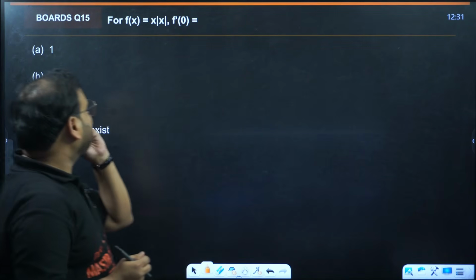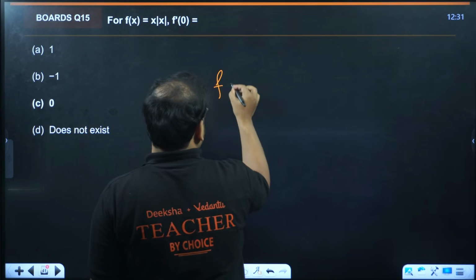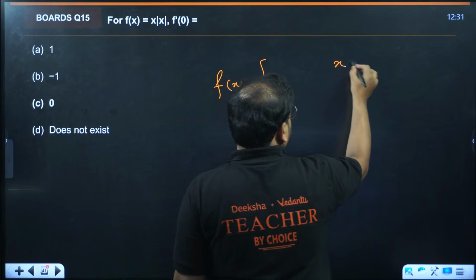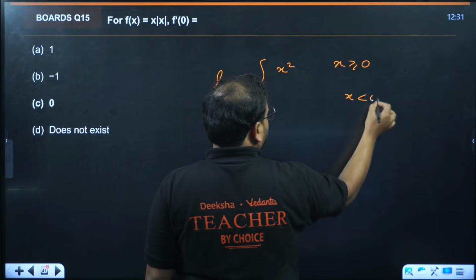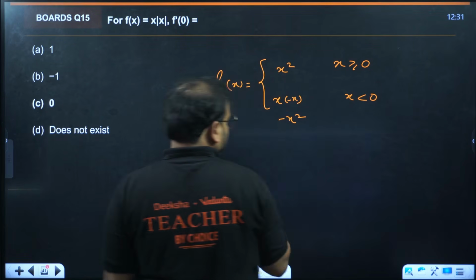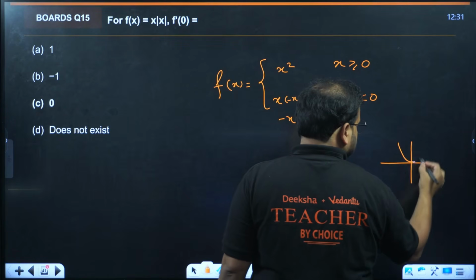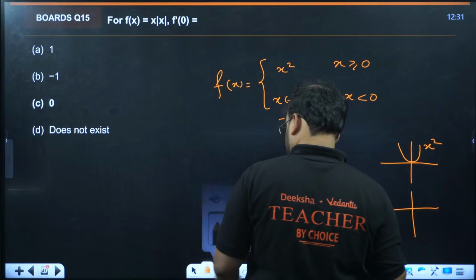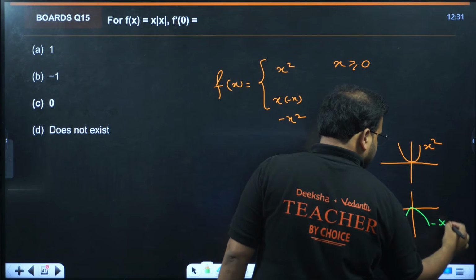Sir, what if we have f of x as x mod x? No problem. We'll have two branches. When x is positive, you'll have x square, and when x is negative, you'll have x into minus x, that becomes minus x square. Graph of x square is this. And this is the graph of minus x square.